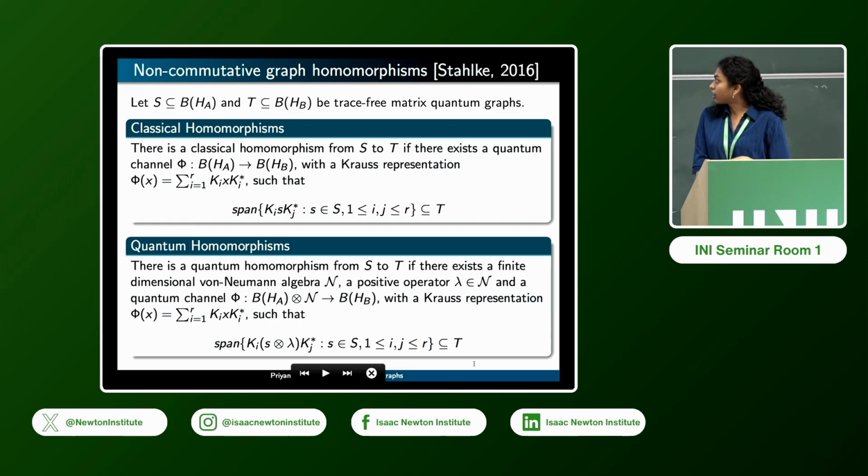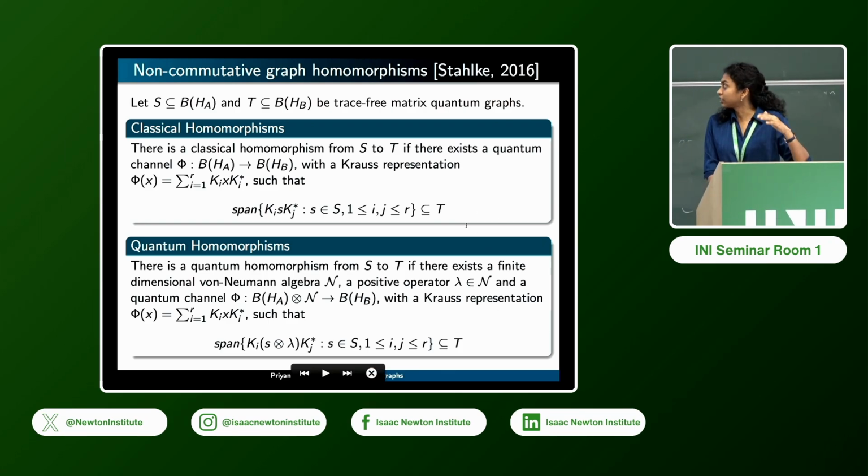So this is a quantum version of the same classical homomorphism. And all the definitions of these non-local games coincide with these two under appropriate identification. They may not agree with one another, but at least all of them agree with this. So that's one point.